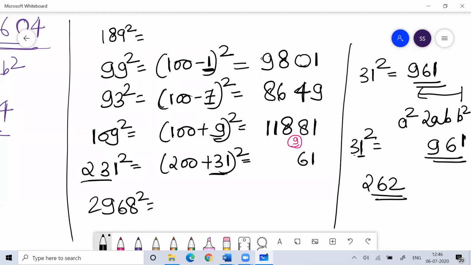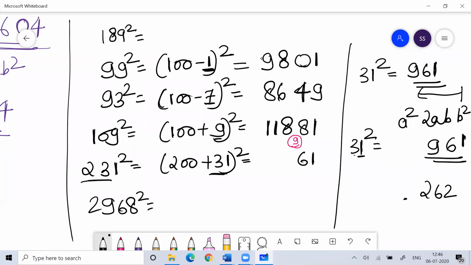262. What is 231 plus 31? 231 plus 31 is 262. Yes or no? Okay, 262. Now you are comparing with what?